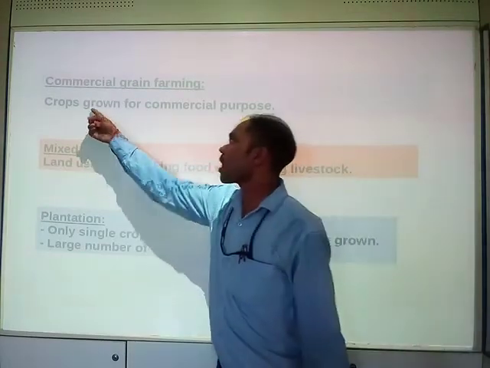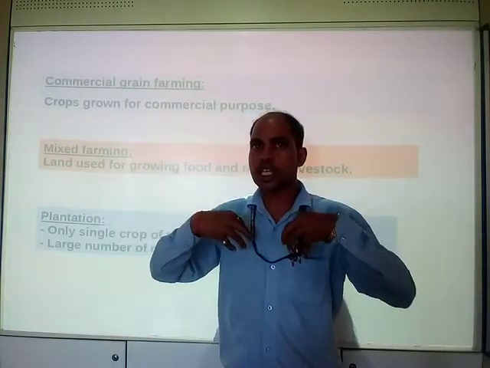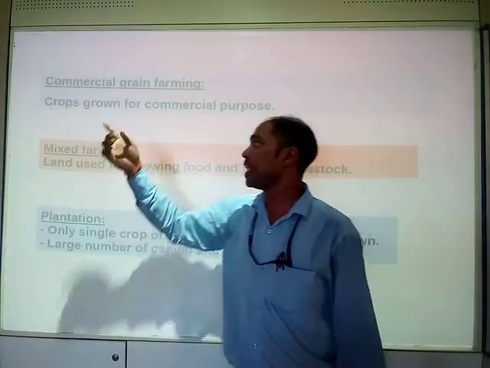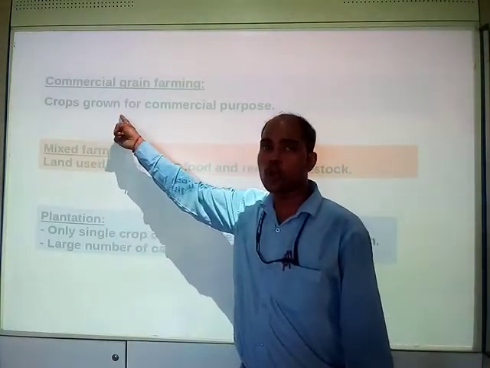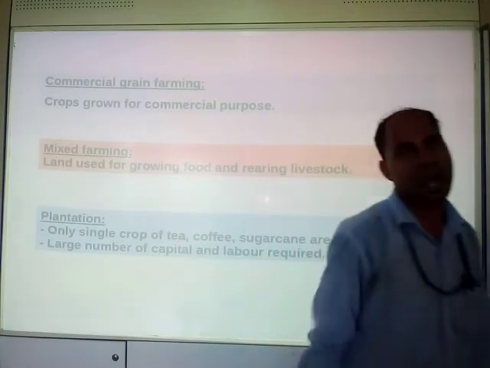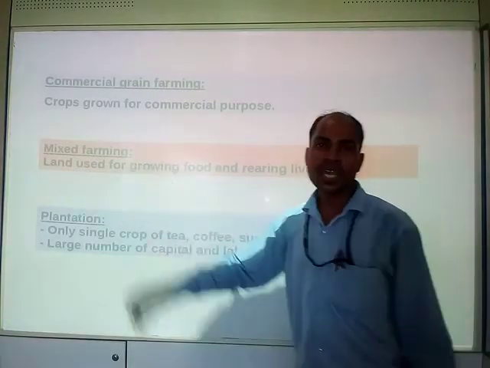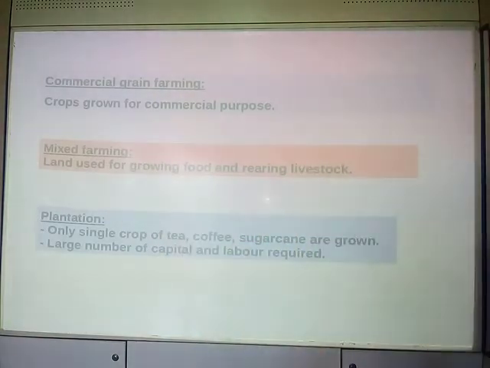Crops are grown not for consumption, not for our own need, but for others' need. That means crops are grown for sale in the market. And mixed farming is another type of commercial farming.